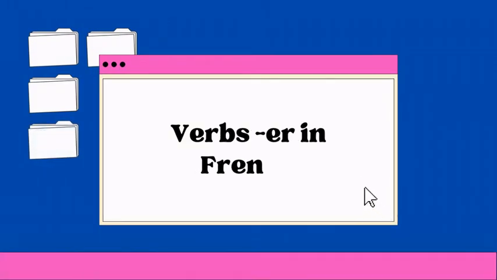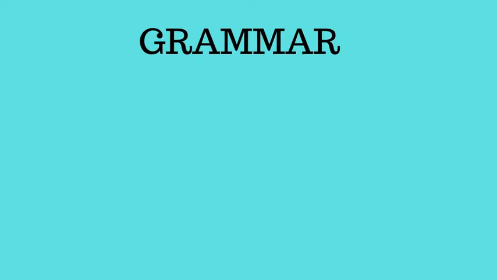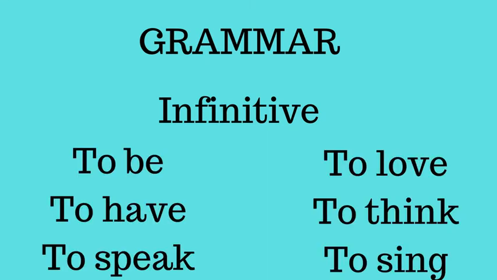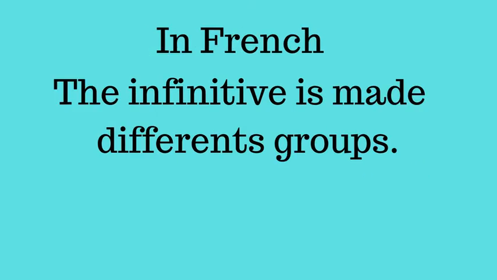Today we are going to take a look at the verb ending with ER in French. You know, in grammar, you have the infinitive. What we call the infinitive is the form of a verb without a pronoun. Example, in English, you have to be, to have, to speak, to love, to think, to sing. The infinitive is very easy to see in English because you have that little word in front, to. In French, we don't have that, and also the infinitive is made of different groups, depending on the endings.